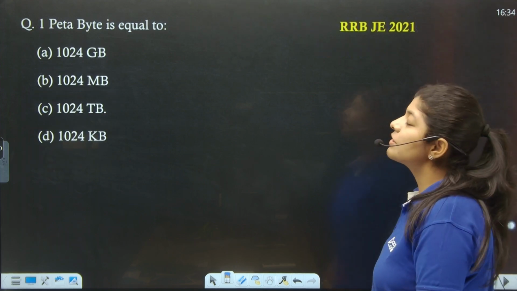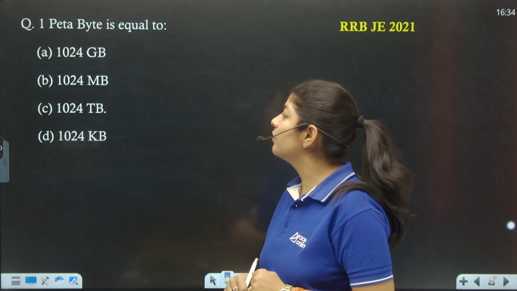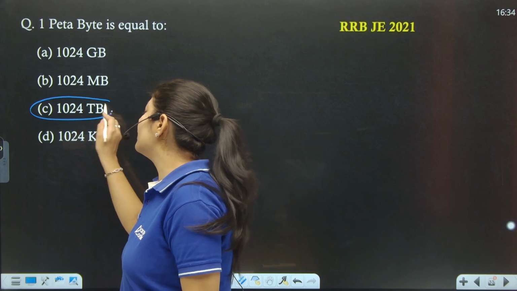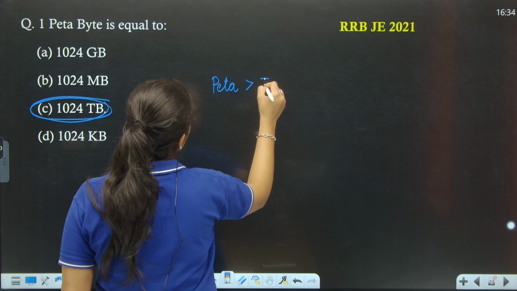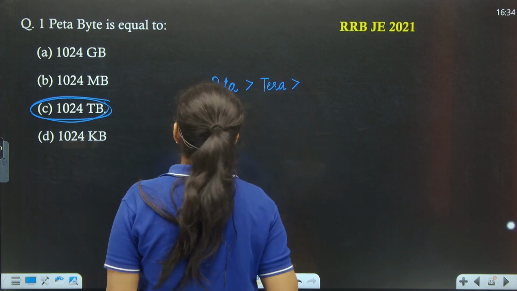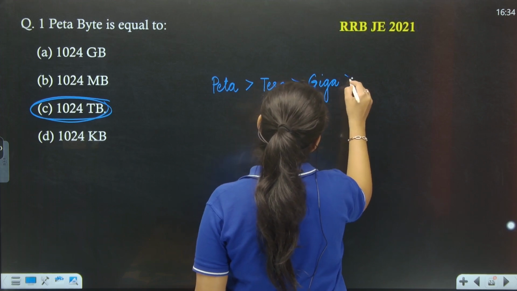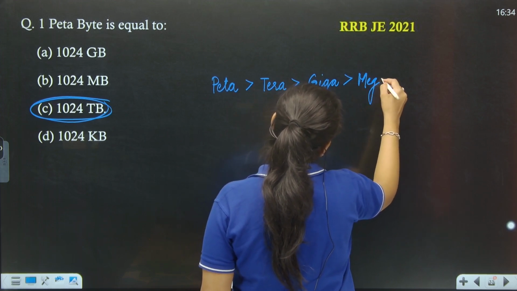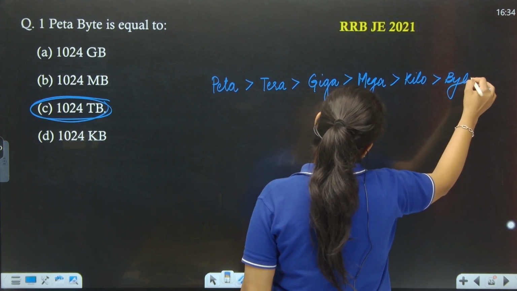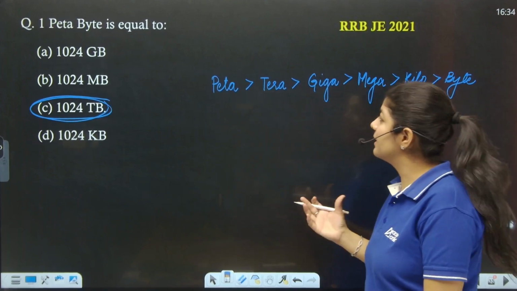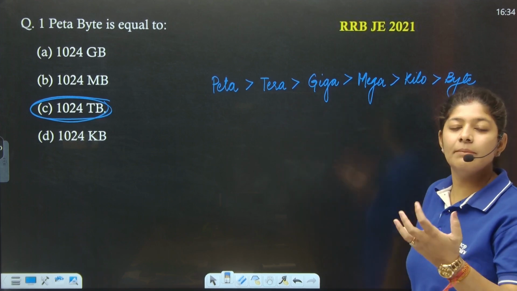Next. The next question says that 1 petabyte is equal to, it's a very easy one. If you know the units, you can easily solve this. It is nothing but 1024 terabytes. So basically here we are having peta, then tera, then giga, then mega, then kilo, and then byte. This is a sequence through which you can easily understand the arrangement of the units that we are having to measure the memory, right?